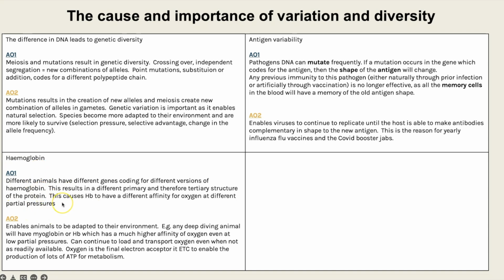So within that AA1, it's trying to use as many A-level key terms as possible, linking to protein structures, linking to hemoglobins. You could talk about the heme groups, for example. And then the importance of is the fact that this is what enables animals to be better adapted to their environment. And you could give an example.